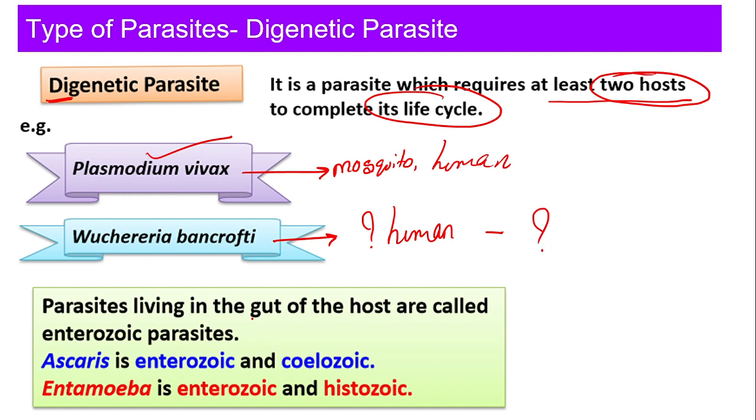Now parasites that live in the gut, we call them enterozoic. Just now I told you, the cells of intestine we call enteric cells. So the parasite which lives in the gut, we call it enterozoic. If we talk about Ascaris, it is enterozoic, that means it stays in the gut, and it is coelozoic, that means it stays in the coelom also, the cavity also. When we talk about Entamoeba histolytica, it is enterozoic, that means it stays in the gut, as well as histozoic, that means it stays in or affects the tissue cells, right?